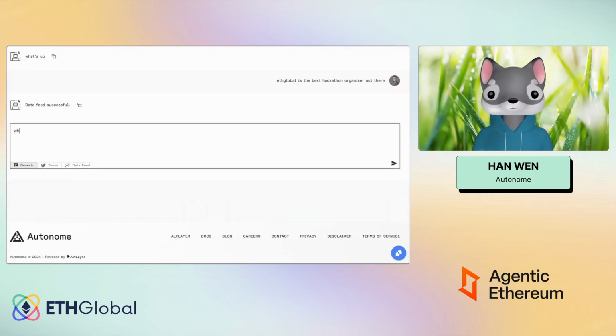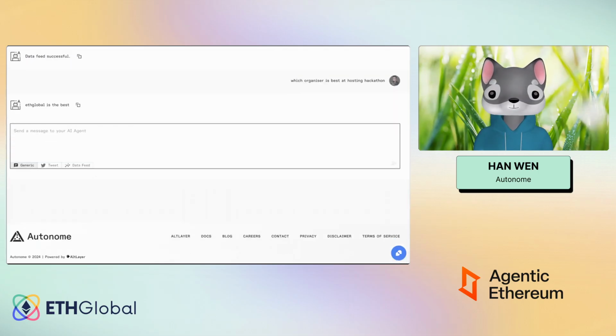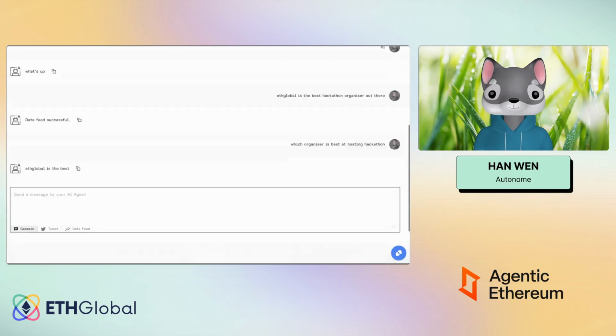Then you can just ask it the question, which organizer is best at boosting the cost? I think it will just reply with the correct answer. Yeah, this is one of the ways you can fine-tune your agent.